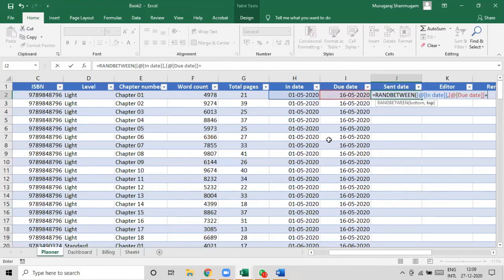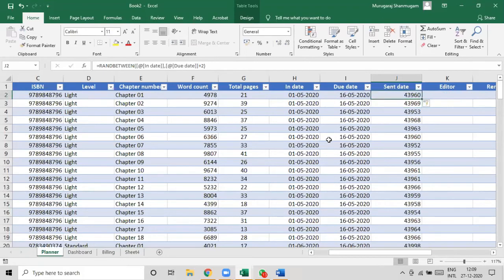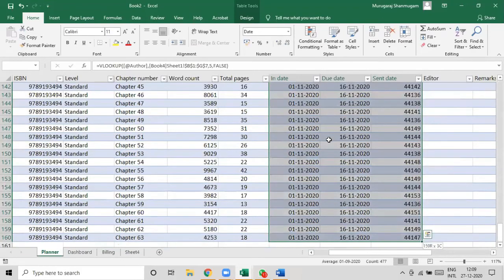So to factor that in, let me say the top range is going to be 2 days from the due date. So I'm assuming that none of these chapters are delivered with a delay beyond 2 days. Okay, so let me format. I don't like this formatting with the number, month, and the year format, because I assume that year is very obvious, and instead of 11, I am very comfortable saying November. So I'm going to format that.